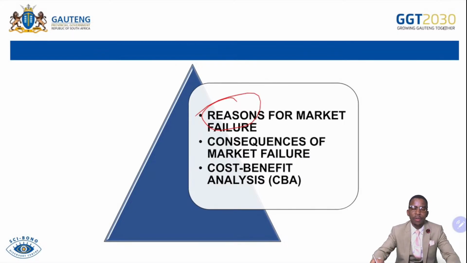The reasons for market failure, we are checking first, before we look at the reasons, what is meant by market failure. Remember, the primary duty of the market is to supply goods that are demanded by consumers. So should the market fail to supply the quantity of goods that is demanded by consumers, that market is failing because it is unable to meet its own primary objective, which is mainly to supply goods that are demanded by consumers. So should the market supply less than demanded, the market is failing. Should the market supply more than what is demanded, the market is failing. So market failure can occur when the market undersupplies or oversupplies goods and services.